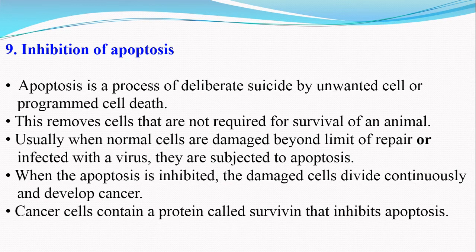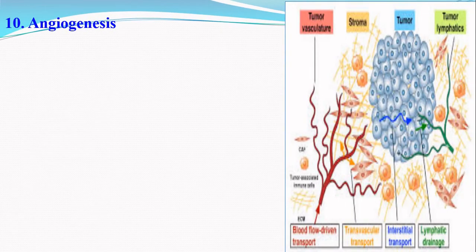In addition to this, the cancer cells contain a protein that is called survivin, which inhibits the process of apoptosis. That means the normal cells are subjected to apoptosis while the cancer cells are not subjected to the process of apoptosis.